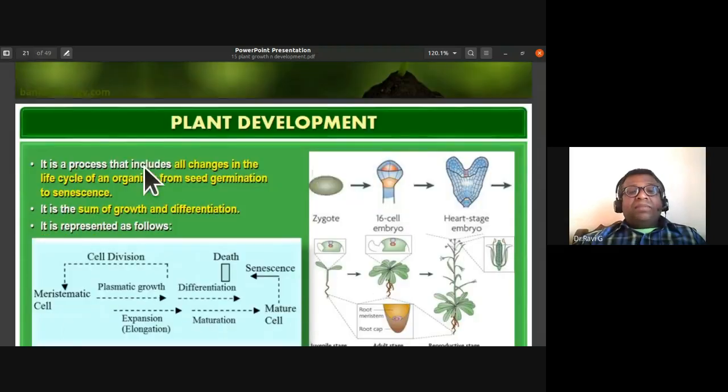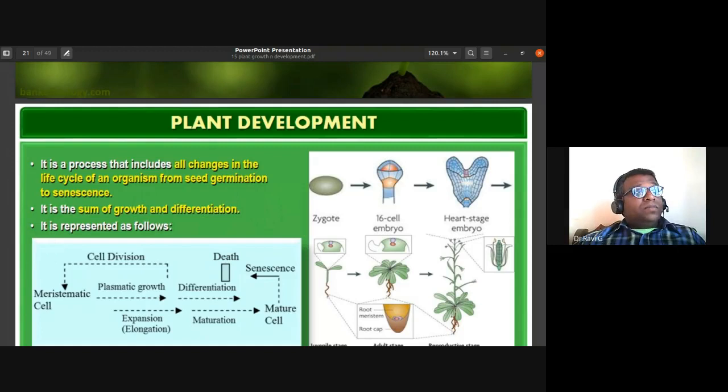Plant development is a process that includes all changes in the life cycle of an organism from seed germination to senescence, that is, the death of the part.